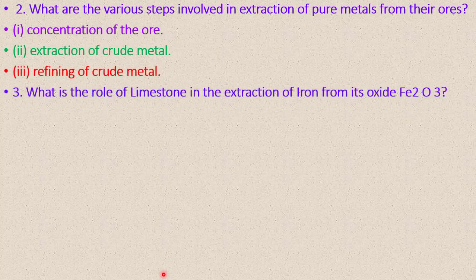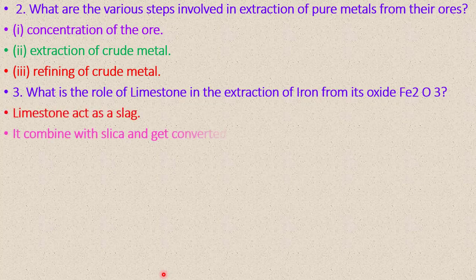Next question, third question. What is the role of limestone in the extraction of iron from its oxide Fe2O3? Limestone acts as a flux. It combines with silica and gets converted into calcium silicate, which is called slag.